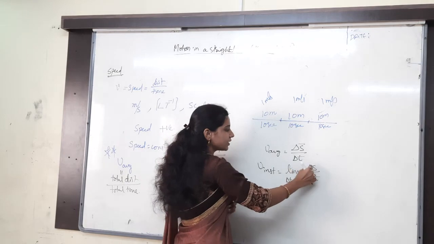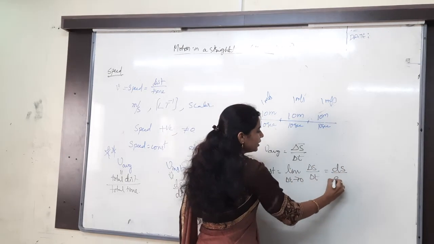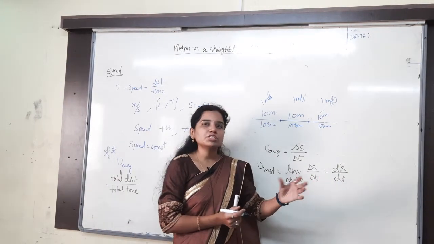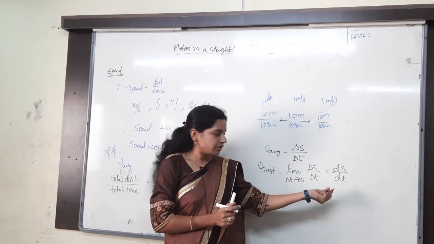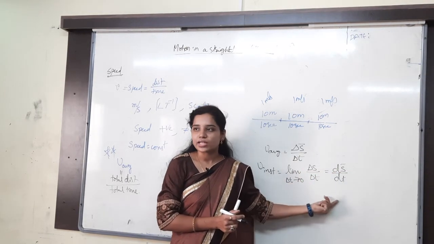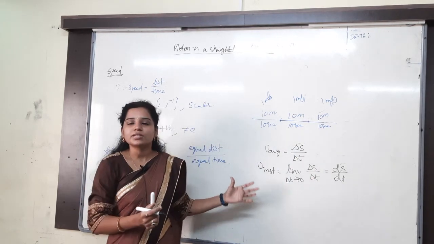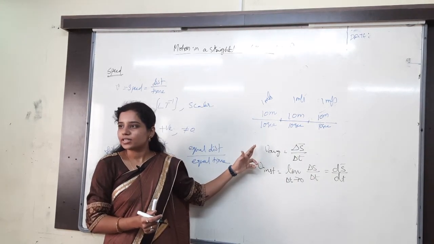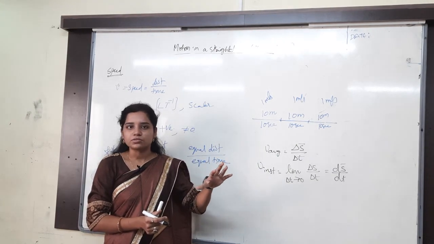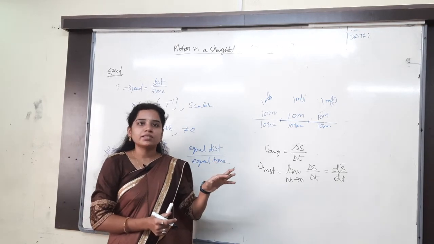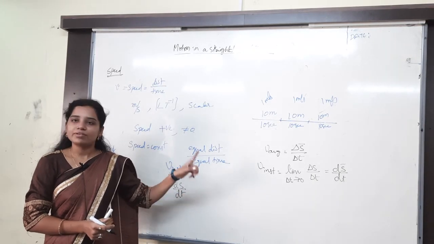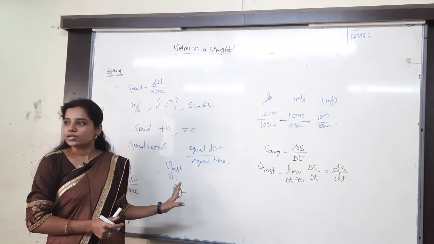Whenever you apply the limits for the delta, what will you get? Nothing but ds by dt. So differentiation means a very small change in the distance, and that is instantaneous. Over a period, that is the average we will get. Understand clearly, right? What is the difference between the average and the instantaneous? They will mention it in the problem, there are no worries about that. But whenever they say simply speed, we have to talk about the instantaneous only. Average means they will compulsorily mention it. You can understand the difference, right?